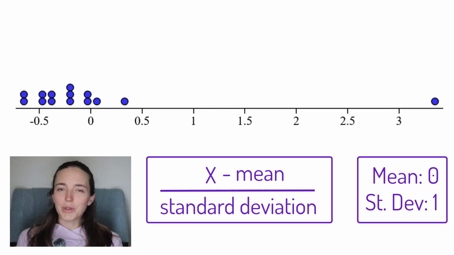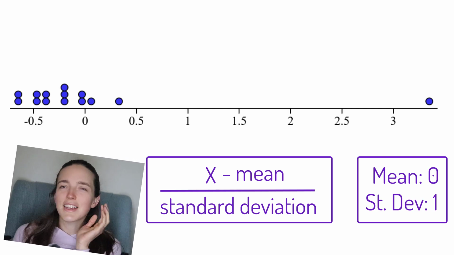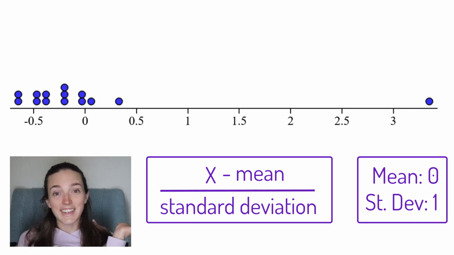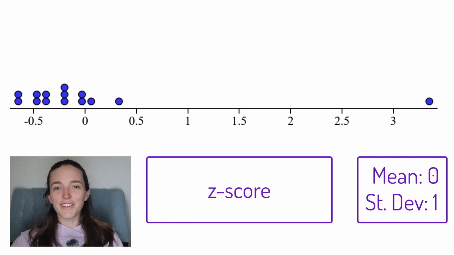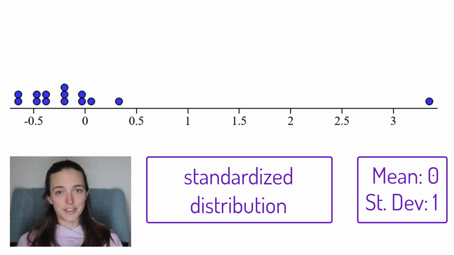Now, what is it called when you take a number, you subtract the mean, and you divide by the standard deviation? Is that a thing? Does that have a name? Maybe with a letter in it? Yeah, that's a z-score. What I did was I took the entire distribution and I converted all of those values into z-scores. If you convert all the values in a data set into z-scores, what you get is a standardized distribution. When you standardize a distribution, you're going to end up with a mean of 0 and a standard deviation of 1. The reason you might want to standardize is so you could compare two different groups.